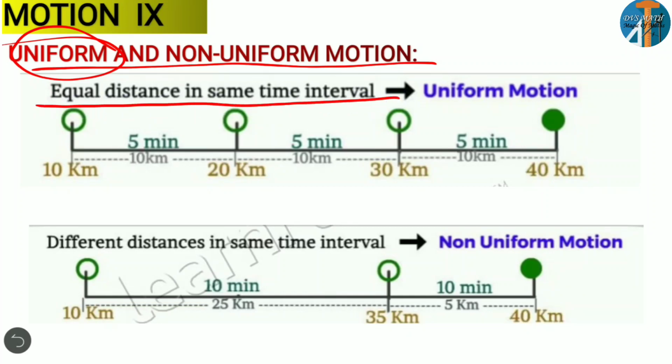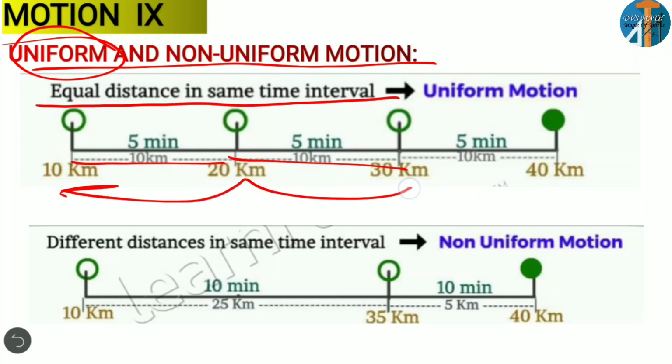For example, you want to move from one place to another place. So what happens here? If you observe, for 5 minutes you came 10 kilometer. For another 5 minutes you came another 10 kilometer. Here it is increasing gradually, right? 10, 20, 30, 40 like this. It is increasing gradually. So timing is also equal, right? So equal distance in same interval of time, that we call uniform motion.